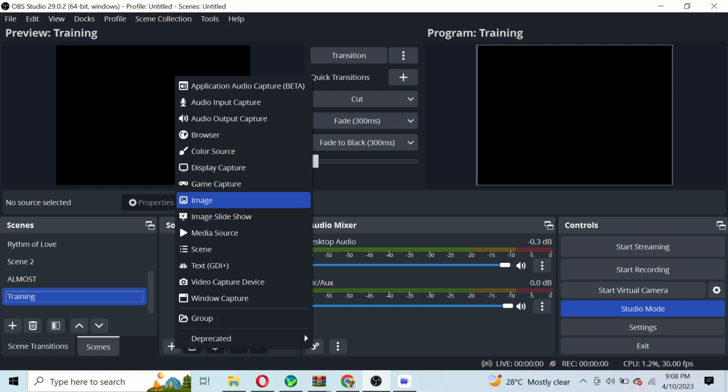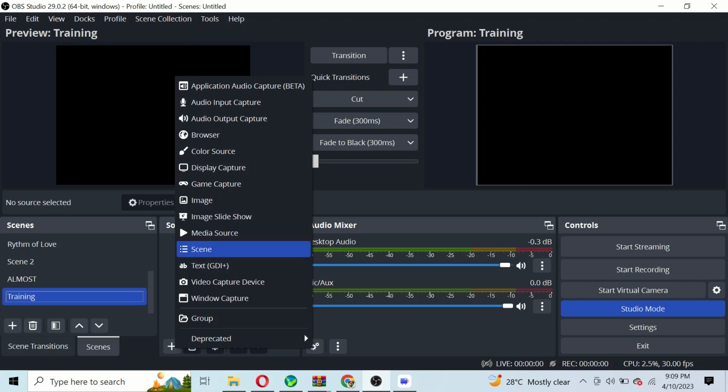You have your image. Peradventure, you want to bring a particular picture into OBS, it is from this image source. You want to have it like a slideshow, changing itself from one scene to another, so you use this slideshow. Then the media source. Peradventure, the source you want to add is a video, maybe from VLC, in MP4 or 3GP file format. You can import it into OBS via this media source.